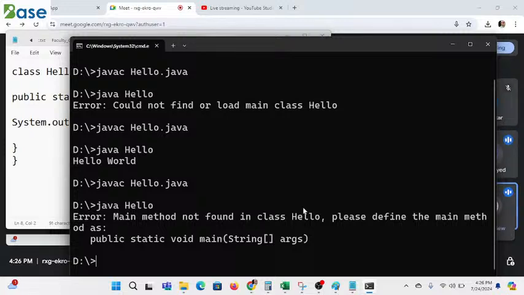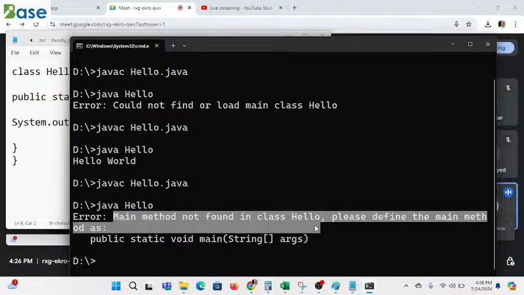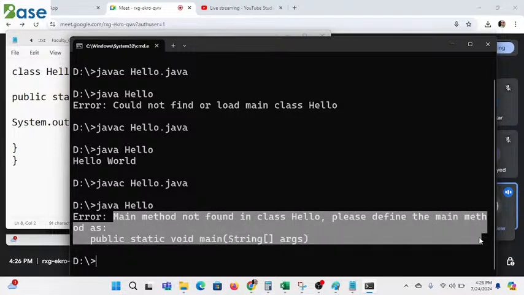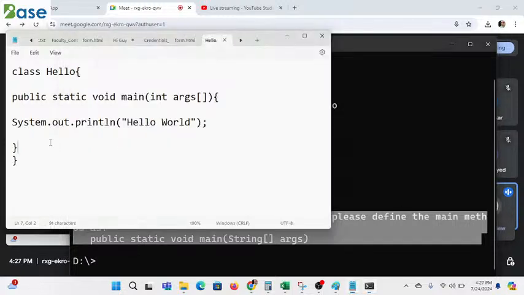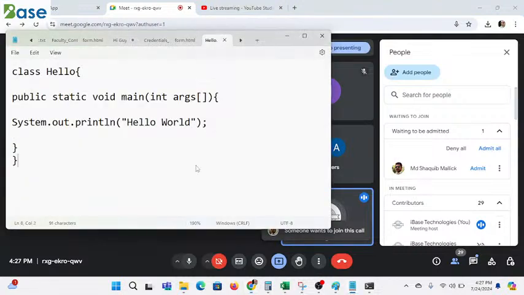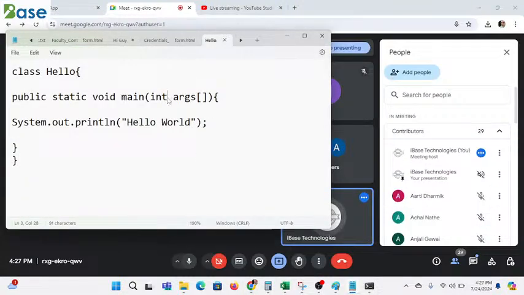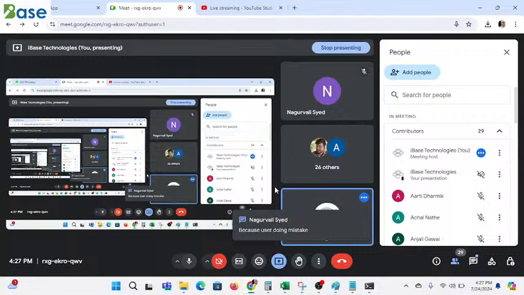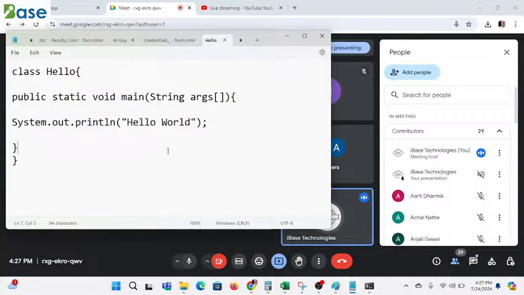Keep one thing in mind: read the error, because the error is something the user can fix. What does it say? Main method not found in class hello. Please define the main method as public static void main String args. Okay, you have to keep this in mind. When we are talking about these methods, we have to keep one thing in mind, that the main method won't execute without the string argument. We always have to pass the string argument. Here the mistake is that we always need to pass the string argument. That is the first question we have solved.